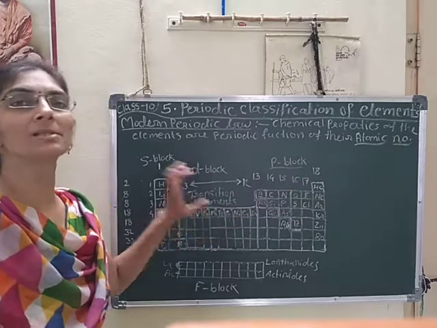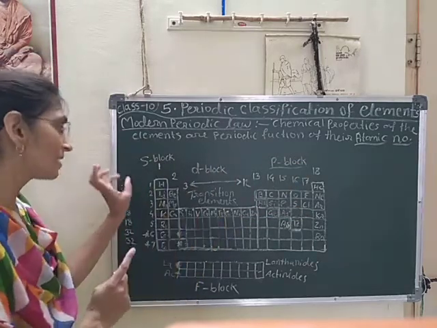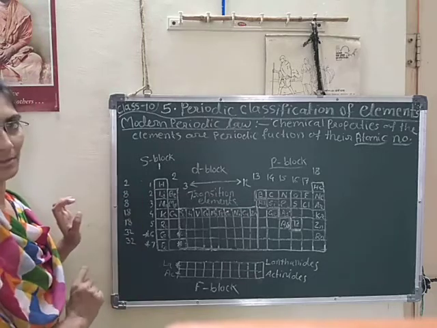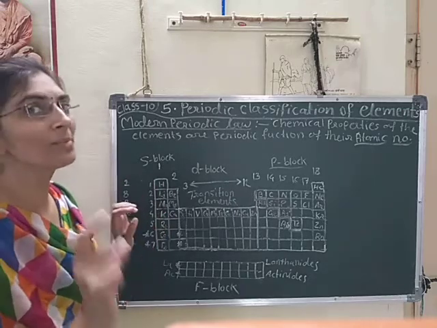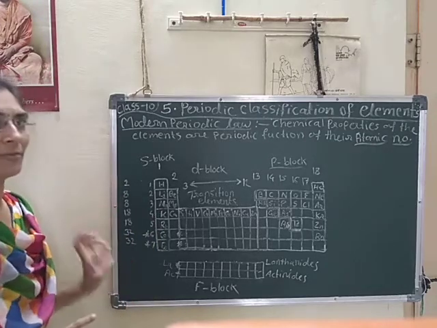This means a fixed number of elements are present in each period. This order is also well defined, as you can see it depends on the similar chemical property.